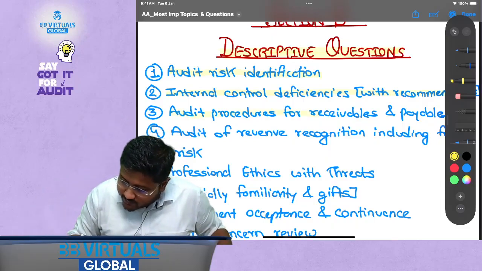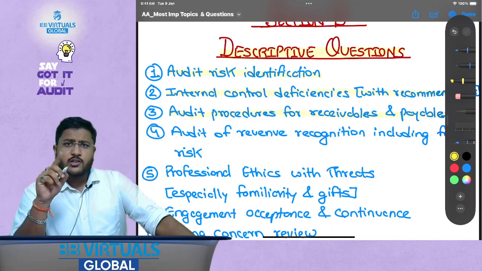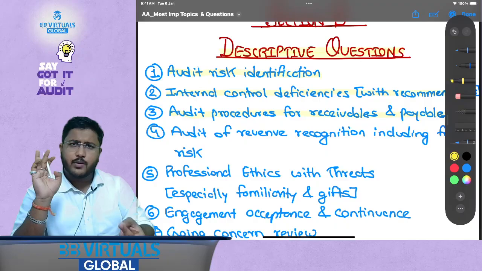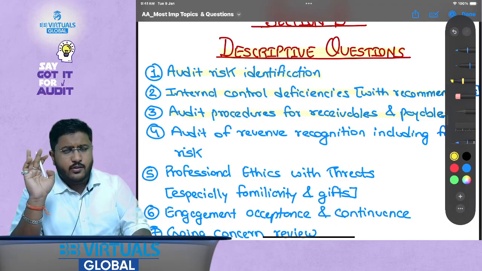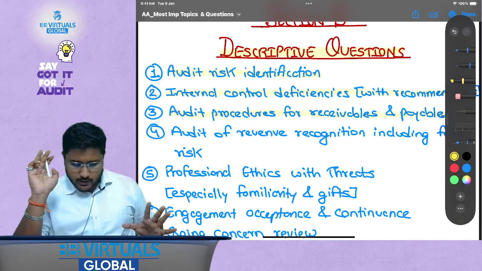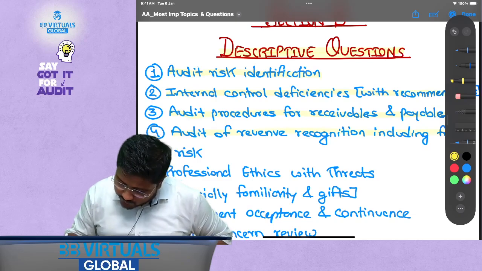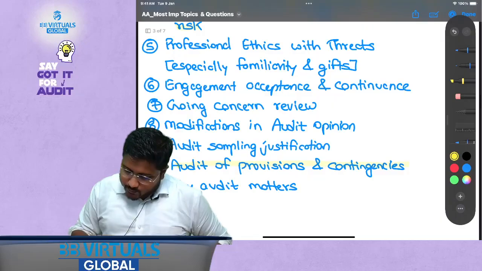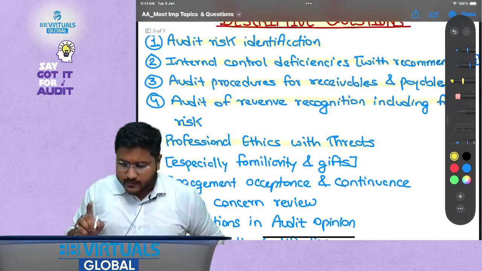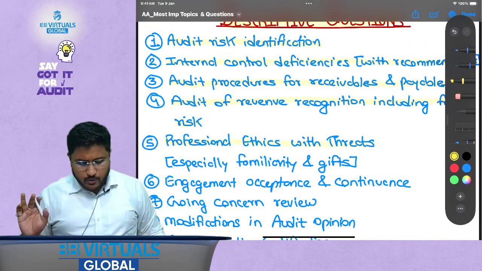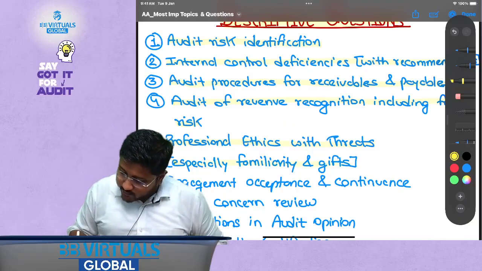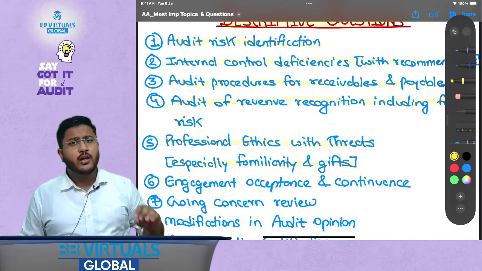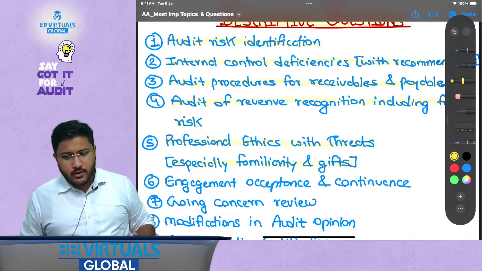Then audit procedures for receivables and payables. Although audit procedure is important for multiple other areas, the most frequently tested areas are receivables, payables, cash and bank balances, research and development expenditure, and property, plant and equipment. Then audit of revenue recognition including fraud risk, then audit of provisions and contingencies as well, then professional ethics with threats, especially familiarity and gifts. This is one of the most frequently asked questions. How does the auditor need to respond whenever there is a threat because of familiarity or gifts?